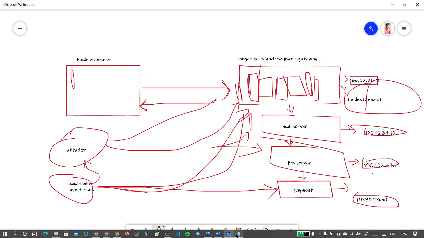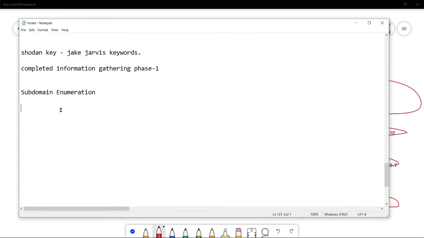So okay, let us find first of all whatever the subdomain they are holding. We'll move on with the tool. It is not possible to click on every link and enter into the website and find stuff, it is not possible like that.